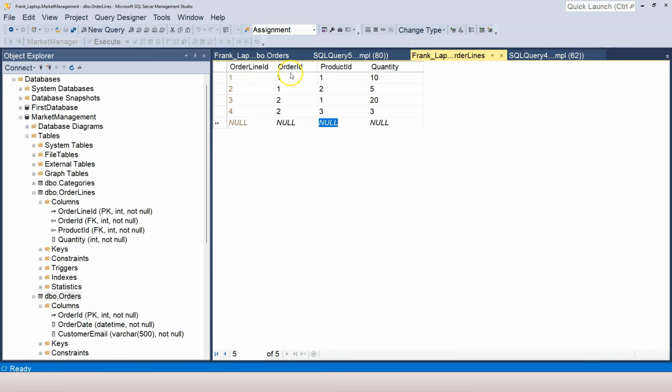You can see that one order can have many products, and one product, especially pay attention to this product number 1, which is beef, maps to multiple orders. Number 1 and number 2 both include beef. So this is how we implement a many-to-many relationship in a database management system.